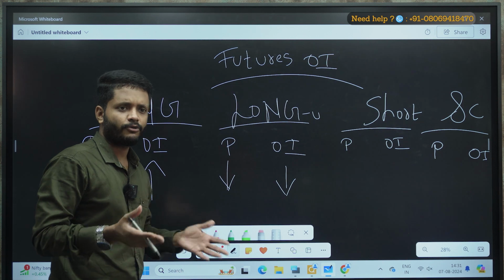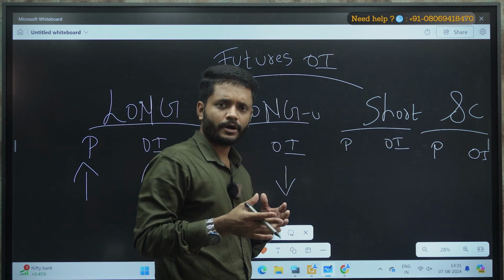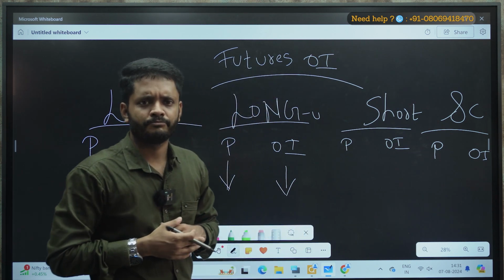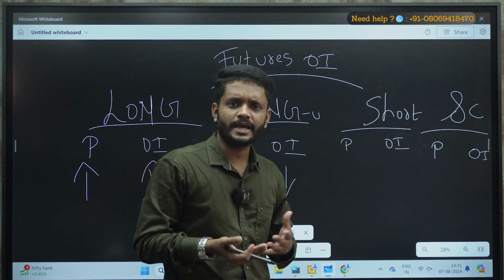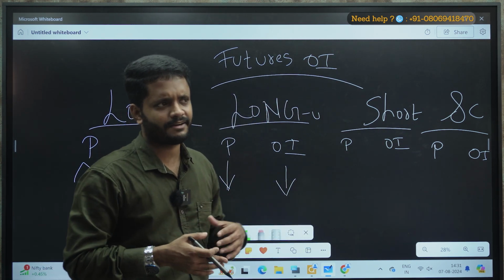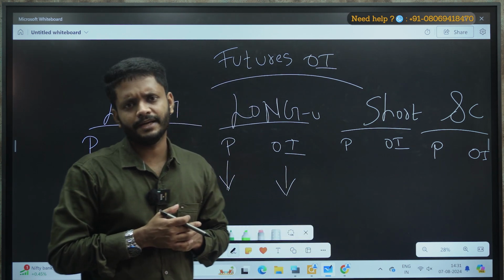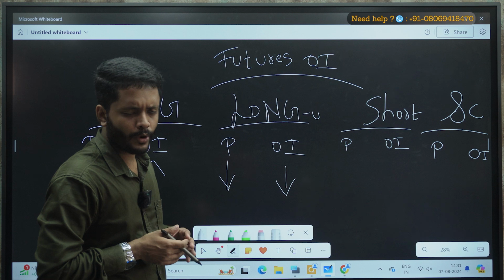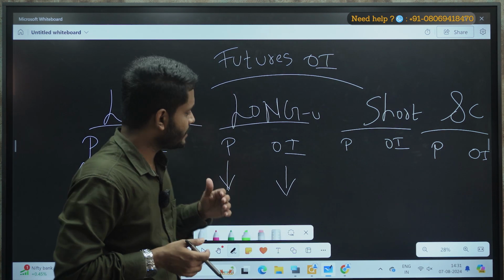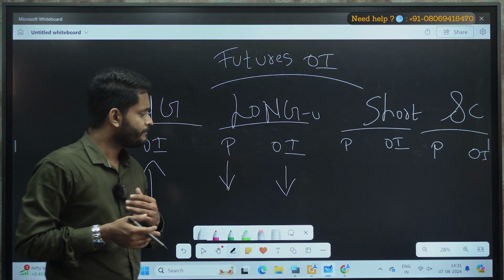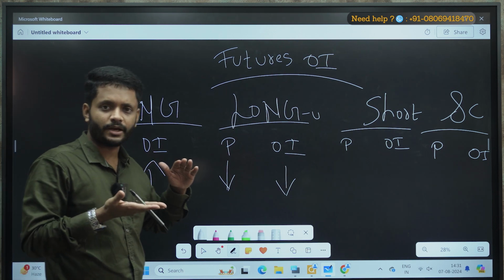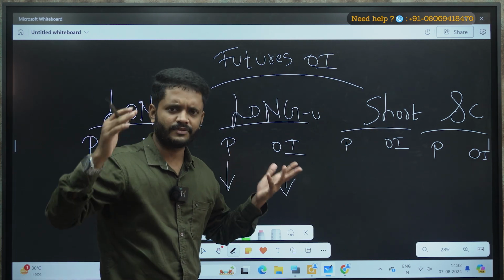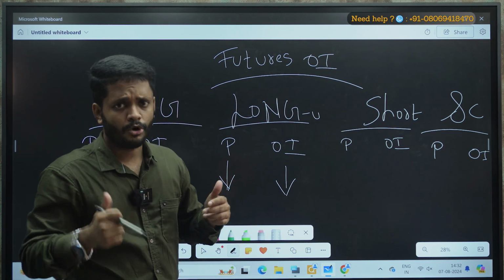Say, for example, you have bought a stock at 500 rupees and you are expecting it to touch 1,000 rupees in a few months, but within a few days the stock has touched 600 or say 650 and you have gained a handsome return. Being retailers, we usually go and square it off. So when most of the retailers square off, the price drops down, and when new contracts that were opened at 500 levels are being closed at 600 or 650, the open interest also drops down.